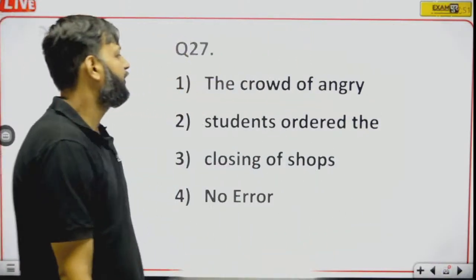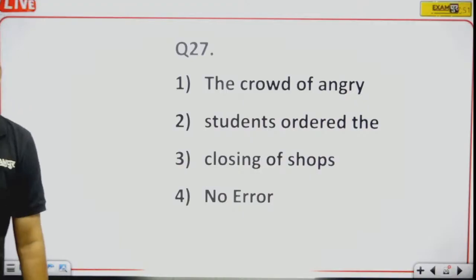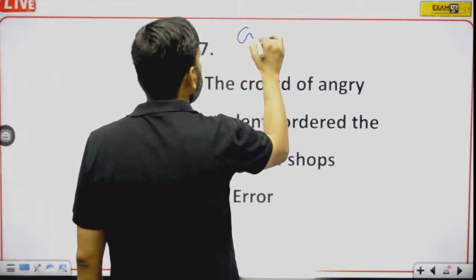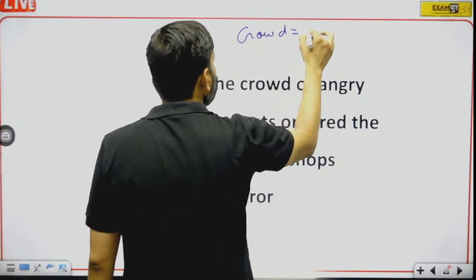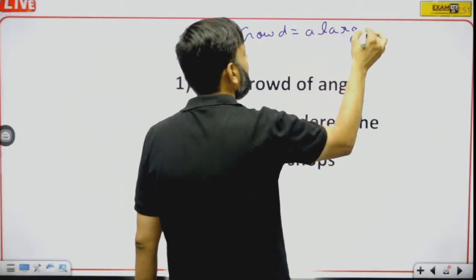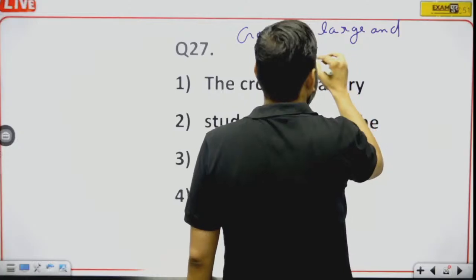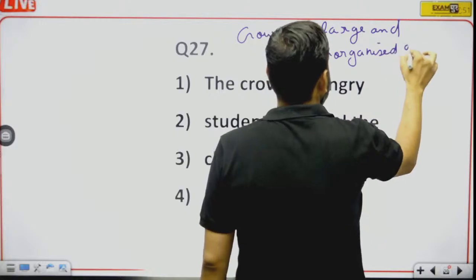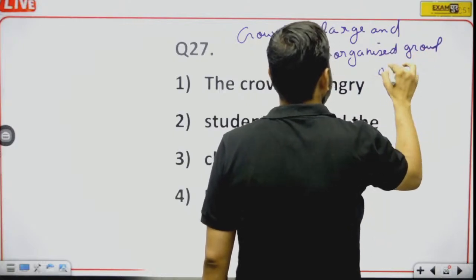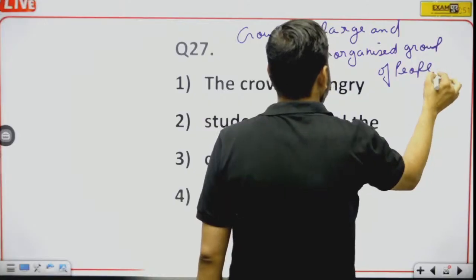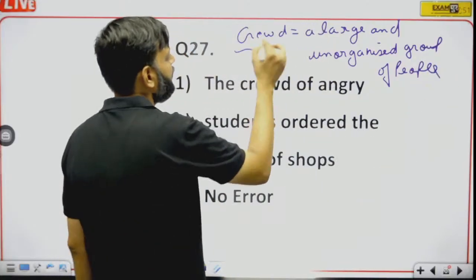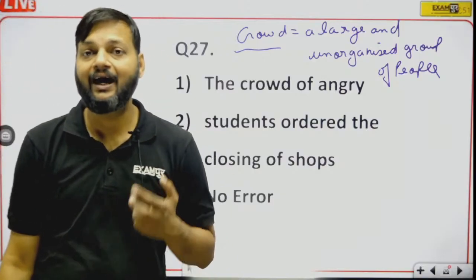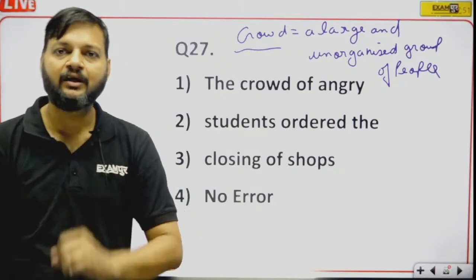Now the next one. The crowd of angry students ordered the closing of shops. See, crowd is a large and unorganized group of people. Okay, what does crowd mean? A large and unorganized group of people is called crowd.